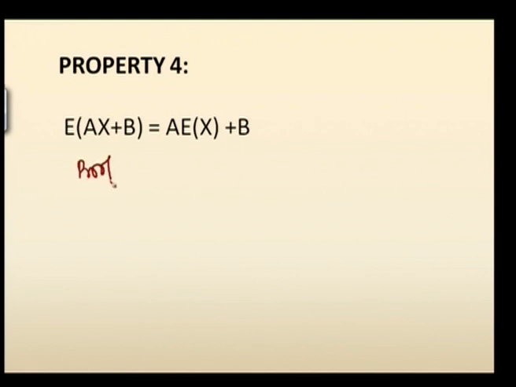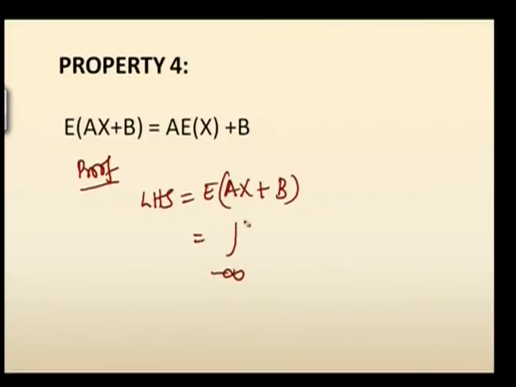Okay. So the proof is, take the left hand side again, E of ax plus b. We are proving this for continuous case. As proved for continuous case, you can prove it for discrete case also. This is equal to integral minus infinity to infinity of (ax plus b) into f of x dx.